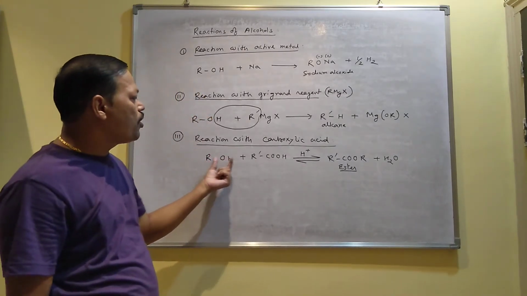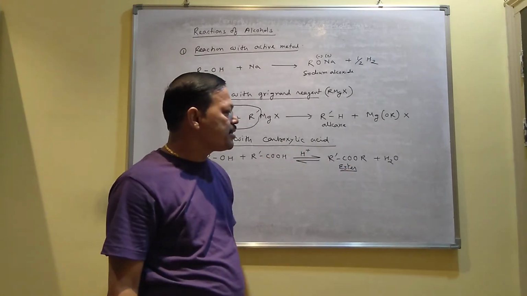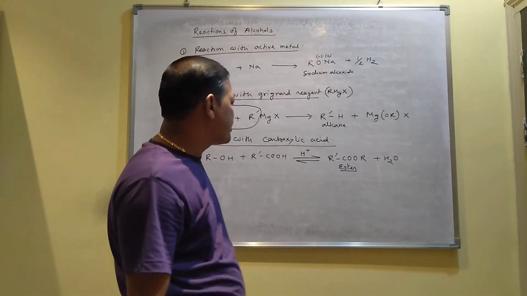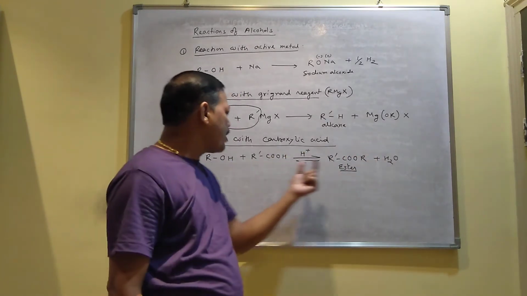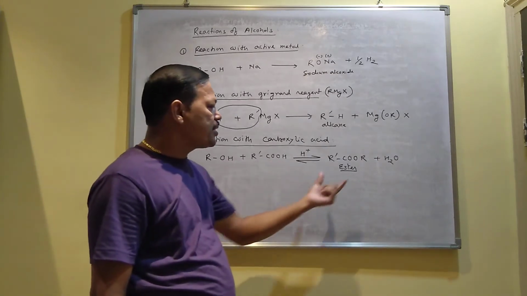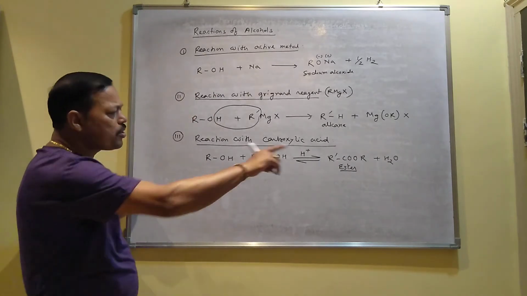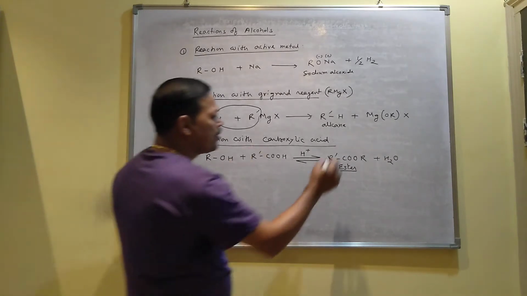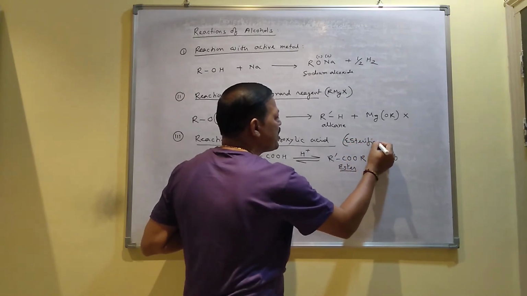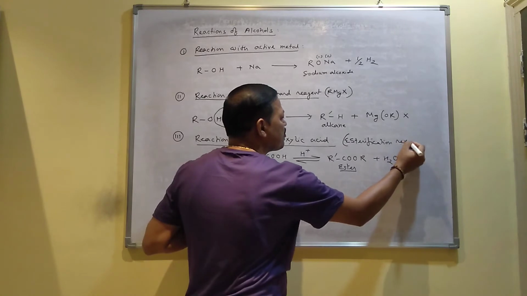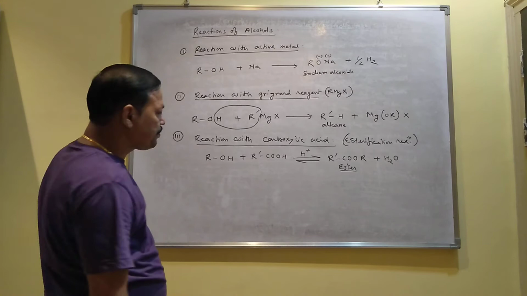I mean, when alcohol reacts with carboxylic acid in presence of some acid, it produces ester, and this reaction is called esterification reaction. You can do the backward reaction also. When ester reacts with water, it can produce alcohol and carboxylic acid again. That reaction is called hydrolysis of ester, I mean the backward reaction, and the forward is called esterification reaction. So this reaction has one name, esterification reaction. Very important reaction, and the reaction is reversible.